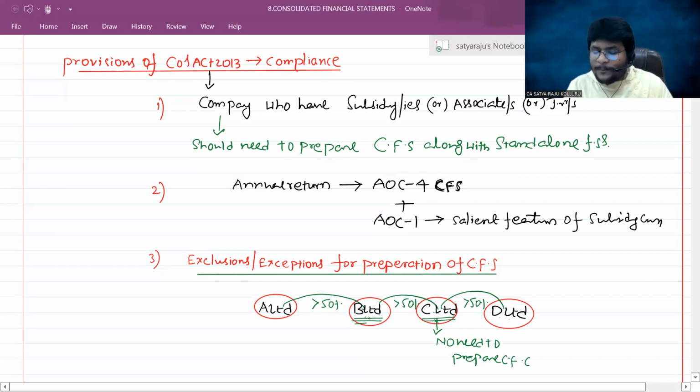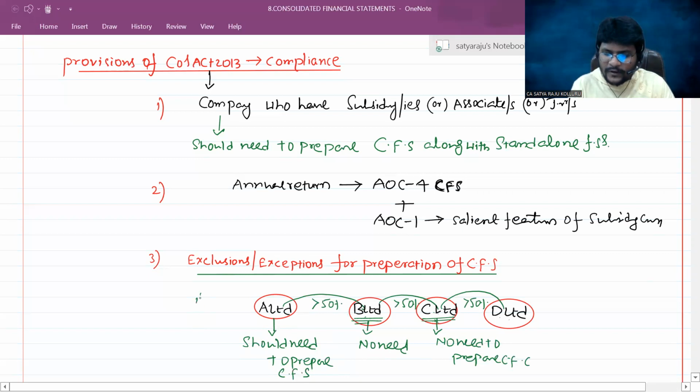But my company is held by A Limited, then the responsibility goes to A Limited. Then who needs to prepare the financial statements? Here also no need. Here A Limited should prepare the consolidated financial statements. This is the first and foremost exclusion.